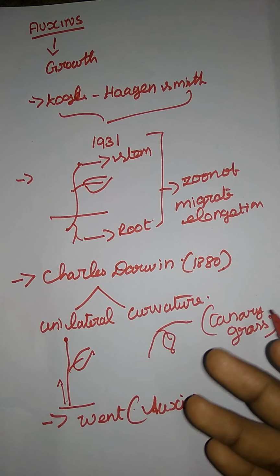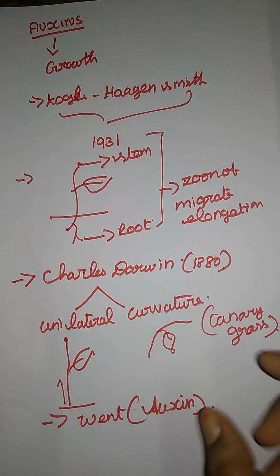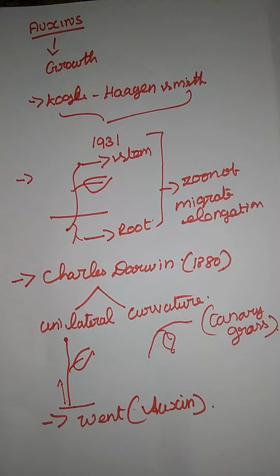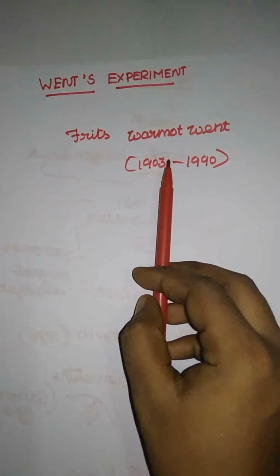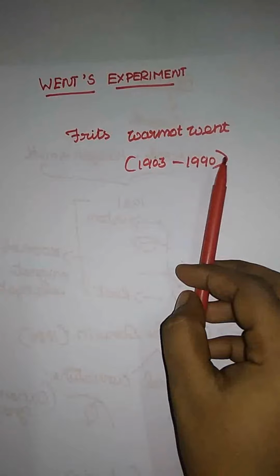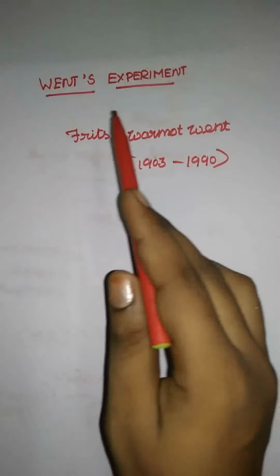Okay, let us move to our first Wendt experiment, one by one. The Wendt experiment was conducted by Frits Warmolt Went in the year 1903 to 1990. He conducted the experiment, so it is given the name Wendt experiment.